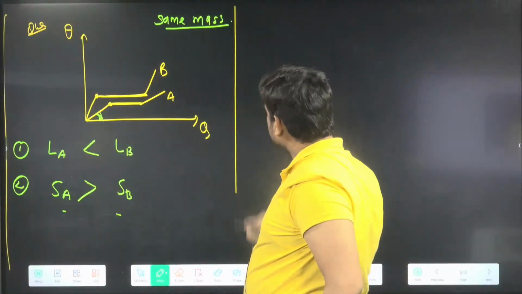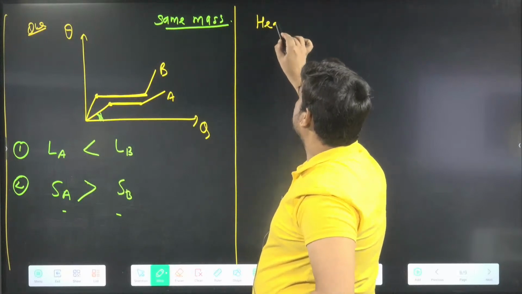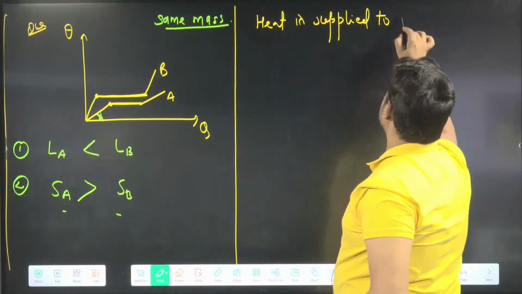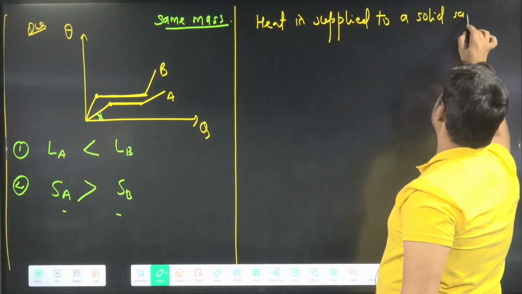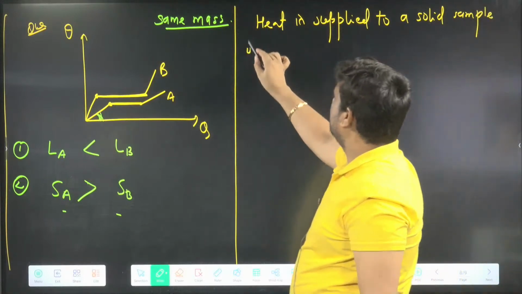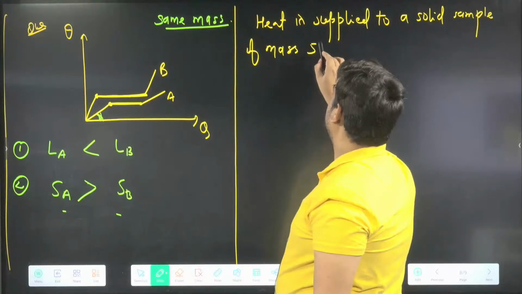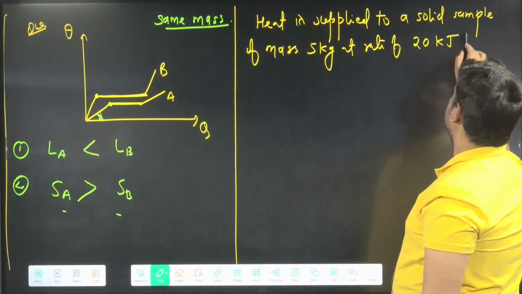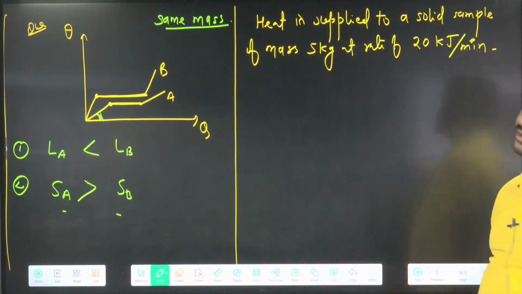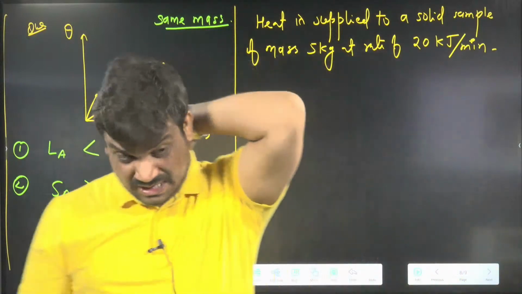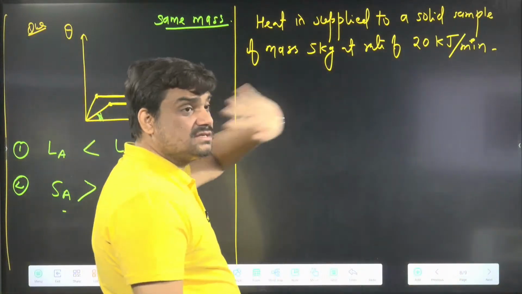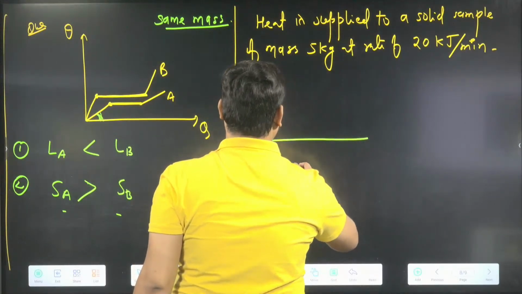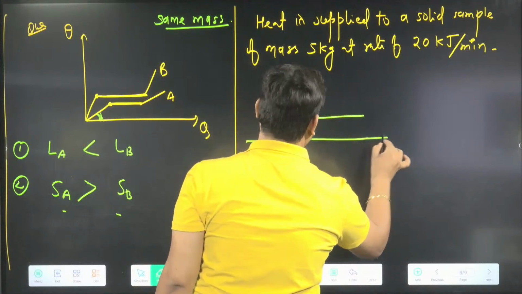They are saying heat is supplied to a solid sample of mass 5 kg at a rate of 20 kilojoule per minute. And they have given the graph, and this graph is given in the question here like this.